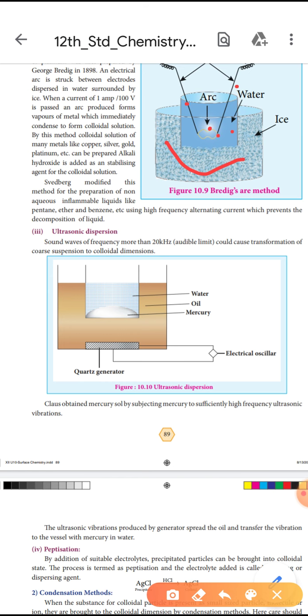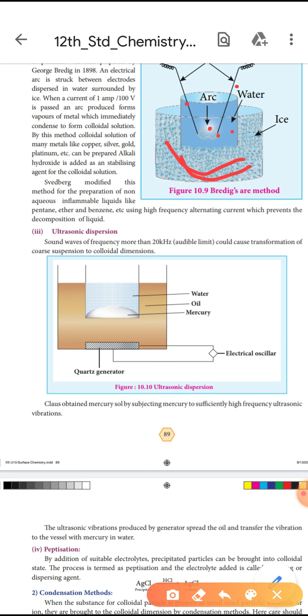So at that time, the electric arc that is produced converts the metal into vapors. The outside is full of ice, so the vapors immediately condense to form a colloidal solution. By this method, colloidal solutions of many metals like copper, silver, gold, platinum, etc.